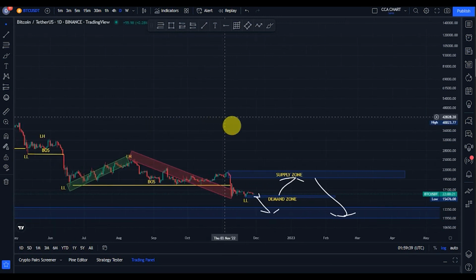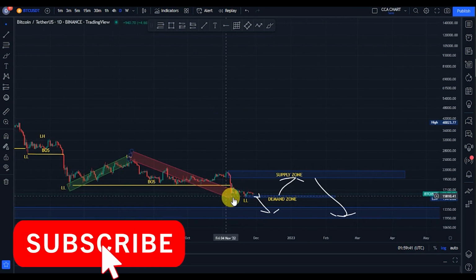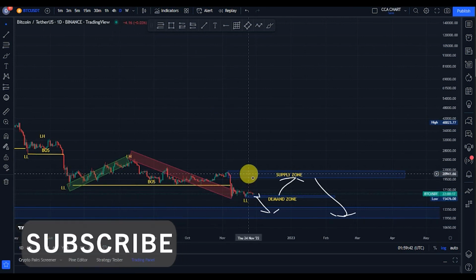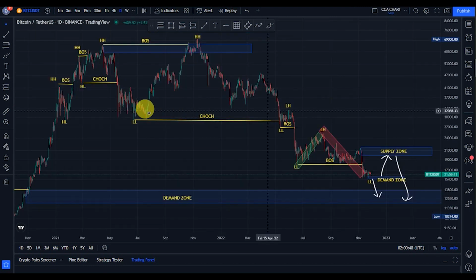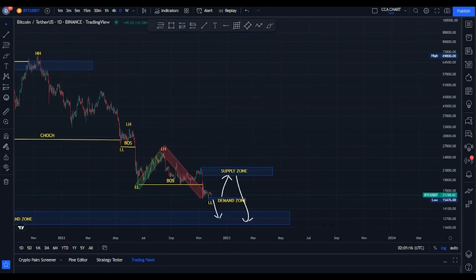We just saw a break of structure to the downside. We're expecting a pullback, but we've not really seen a significant pullback. Guys, on our 4-hour time frame, there's not much data to analyze, so I guess we'll still give it more time. So guys, drop your thoughts in the comment section. What do you think will happen here?